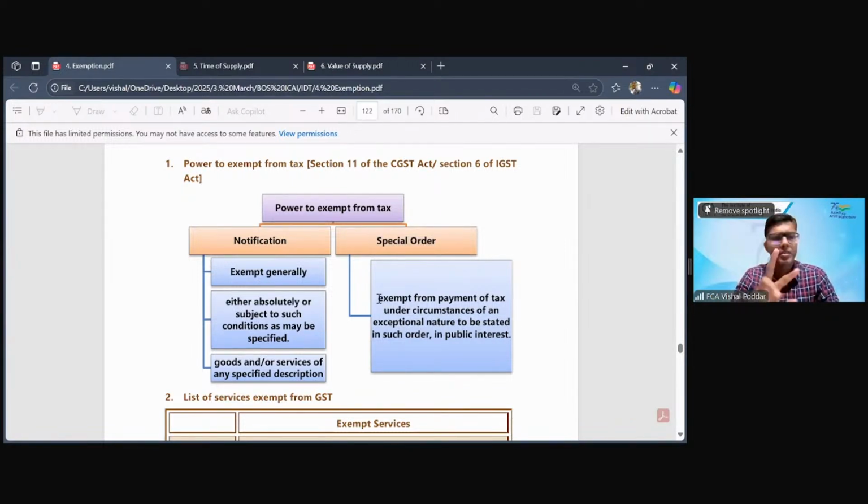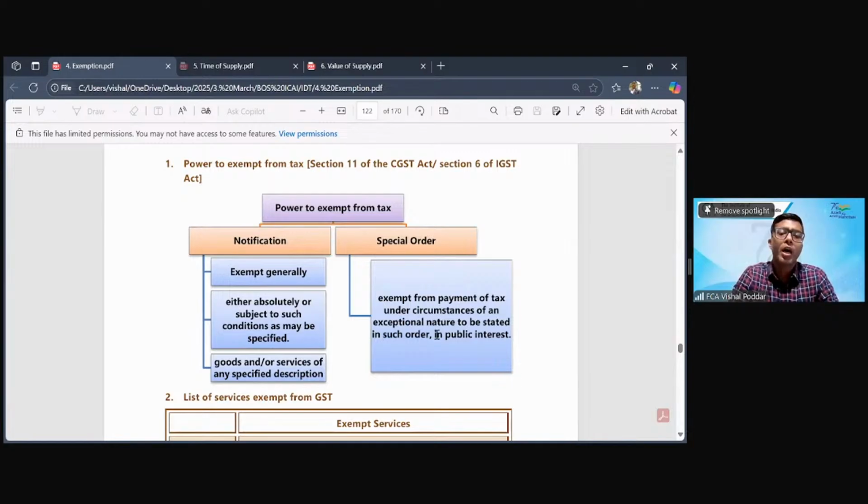This power, and it is copy paste both in the IGST Act and the CGST Act, so we need not study it separately. It says that in case where exemption is to be granted, obviously exemption is from the payment of taxes, but under some circumstances of exceptional nature, such a very specific exemption will be granted by way of passing an order. And in that order, you have to mention what is that special circumstance. This is also important. So indirectly in the order, you are giving justification why you felt the need to give this one pinpointed exemption to a particular person only.